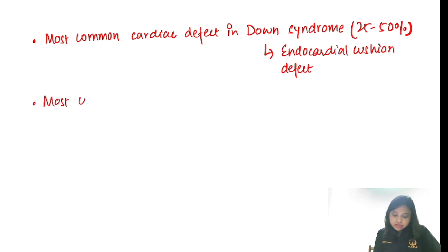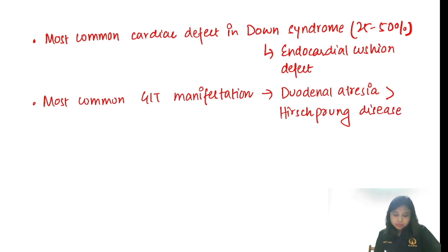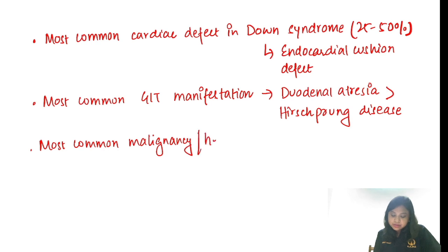Most common GIT manifestation in Down syndrome will be duodenal atresia. If duodenal atresia is not given in the question, the next best will be Hirschsprung's disease. Most common malignancy, or I can put it like this, hematological malignancy.